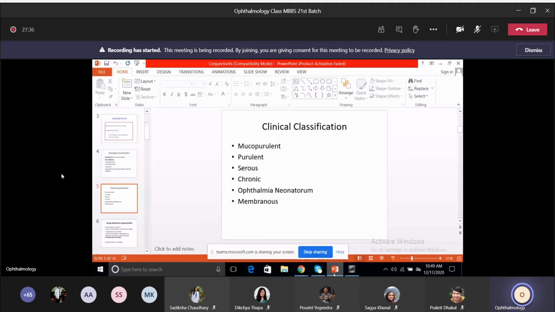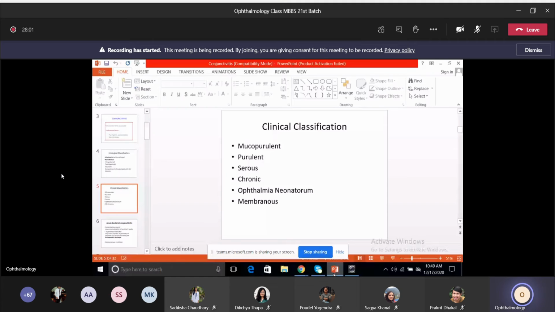Mucopurulent and purulent are mainly in bacterial, serous is in viral. Chronic again in case of viral, allergic sometimes, chronic conjunctivitis, then the ophthalmia, and sometimes even the membranous type of conjunctivitis, which is mainly due to the presence of pseudomembranes, which we talked about in the last class.